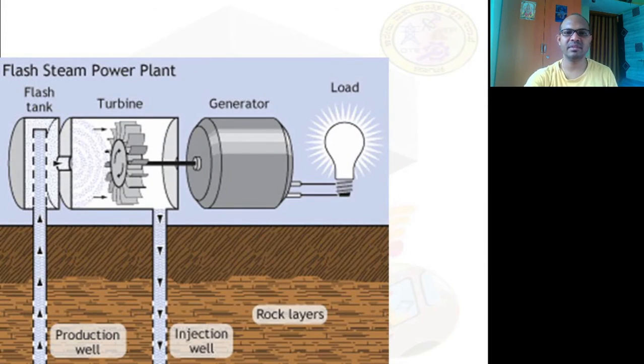Now here is the similar one, the same thing. This is called a flash tank. So what happens basically, my dear friends, there will be hot rocks which will be maintained at very high temperatures. The water will be injected over here with a very high pressure. Once the water has been injected with a very high pressure, there is always a pressure difference even in the lower part of the earth. Whenever this water reaches the lowermost part of the earth, it is coming with a pressure.